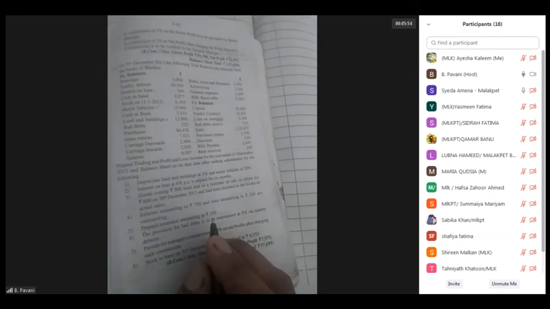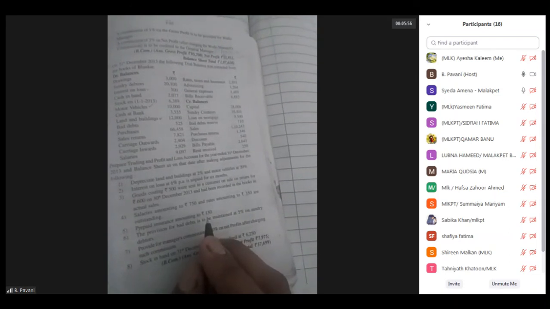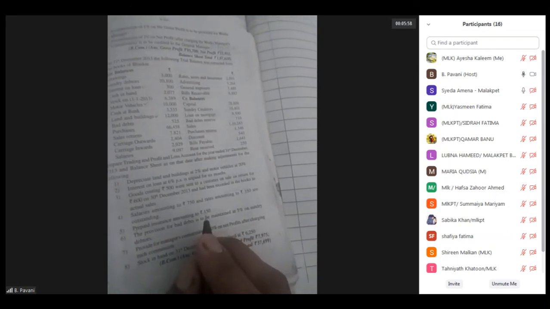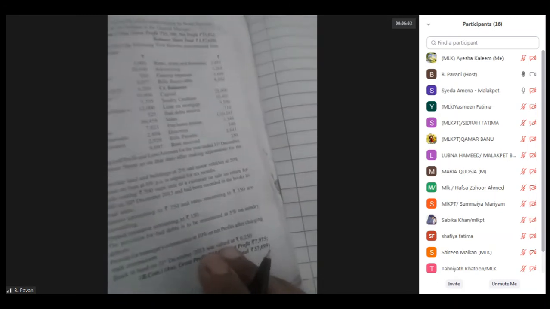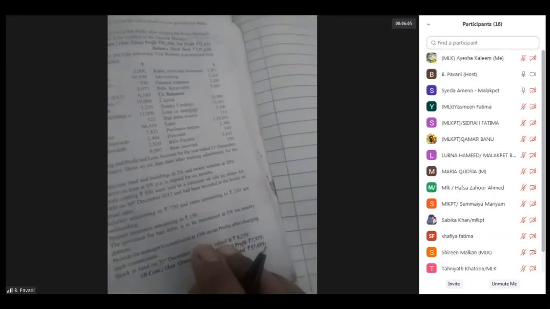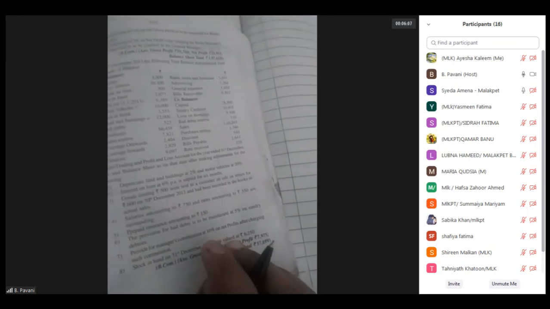Next is goods costing rupees 500 were sent to a customer on sale or return for rupees 600 on 30th December 2013 and had been recorded in the books as actual sales.